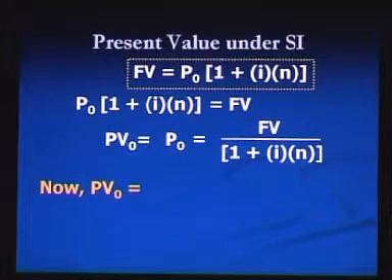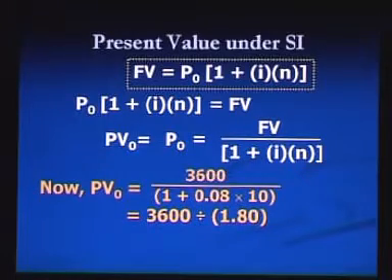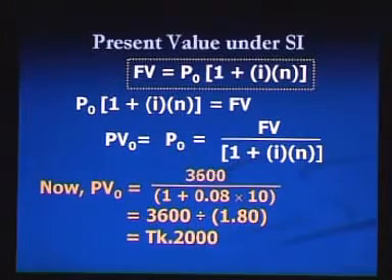Now, we can use this formula to calculate present value and we can put the values because future value is 3600 divided by 1 plus interest rate 0.08 and number of period 10, and we will get the present value that will be taka 2000.